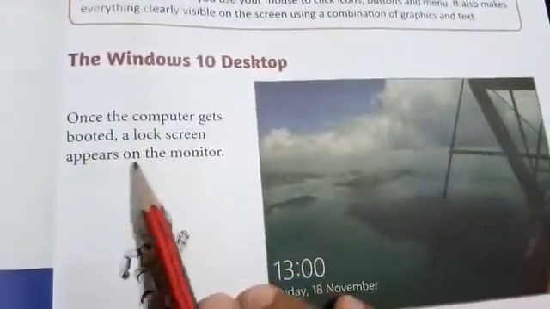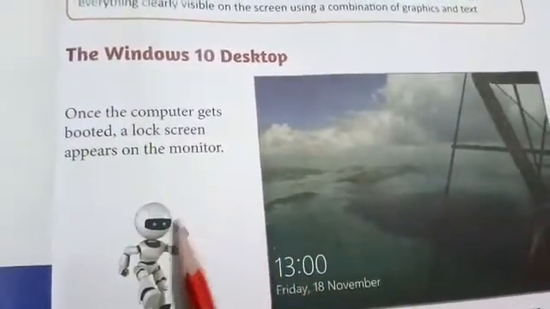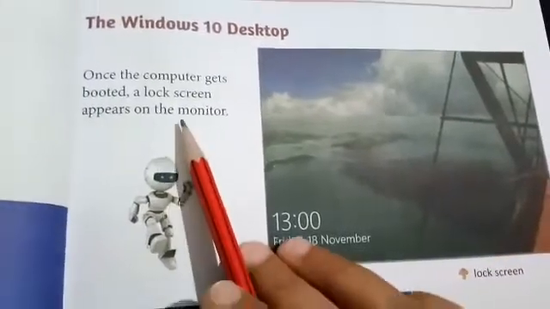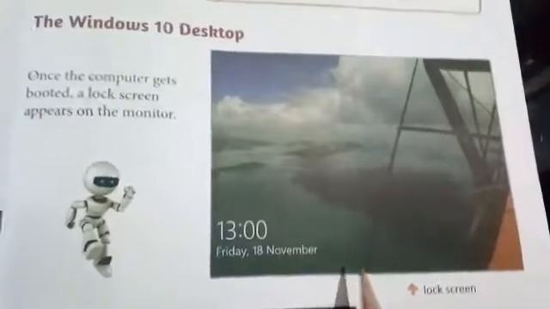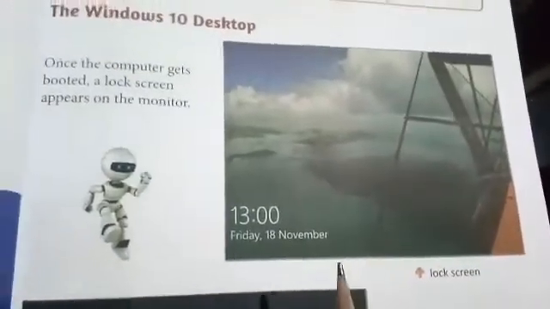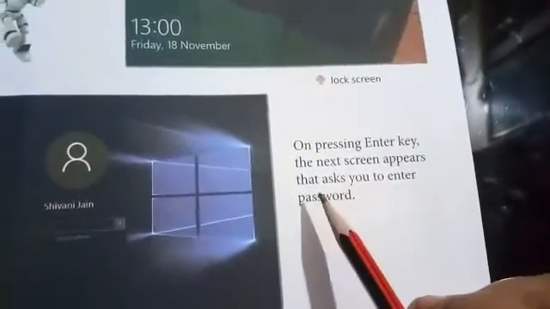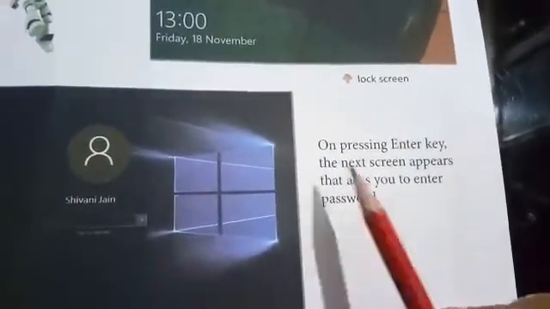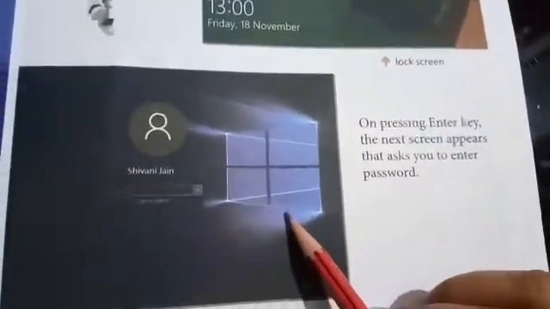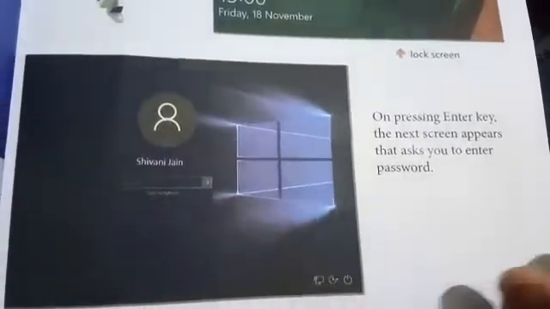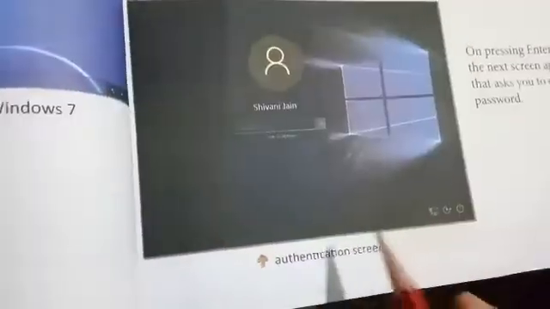The Windows 10 desktop. Once the computer gets booted, a lock screen appears on the monitor. This is the lock screen of the Windows 10 desktop. On pressing the enter key, the next screen appears that asks you to enter your password. This is the authentication screen.